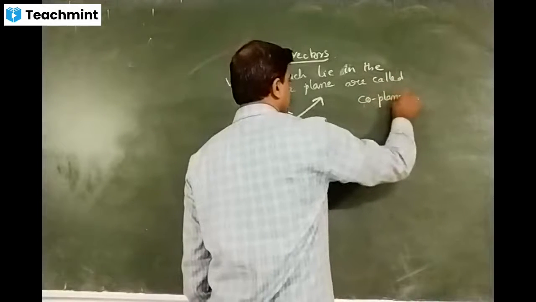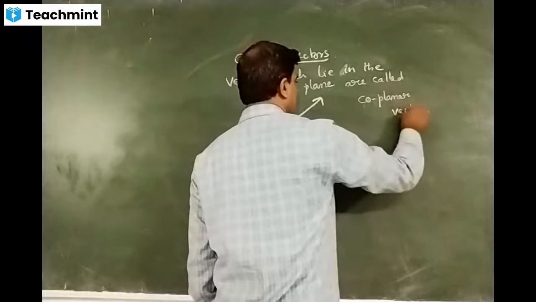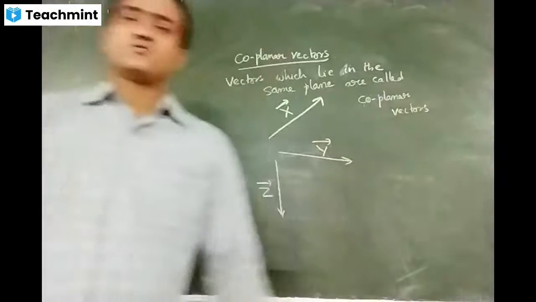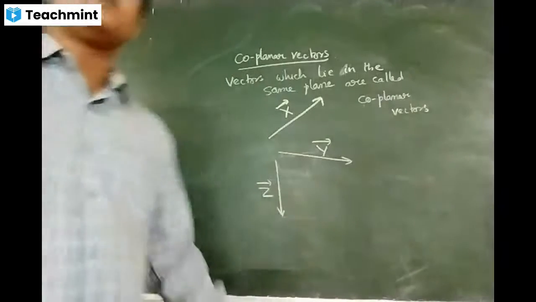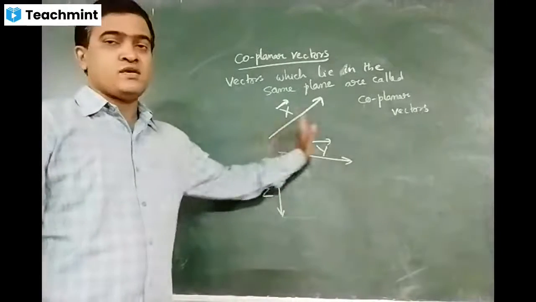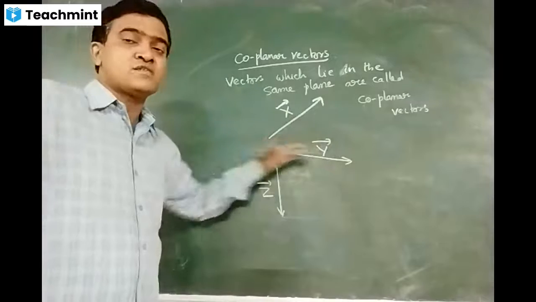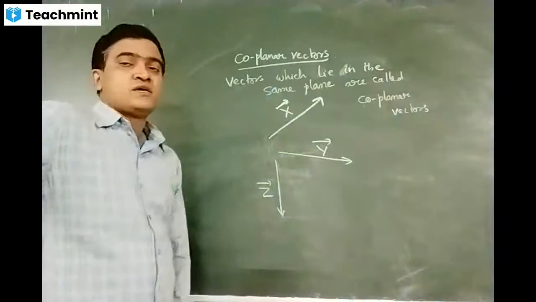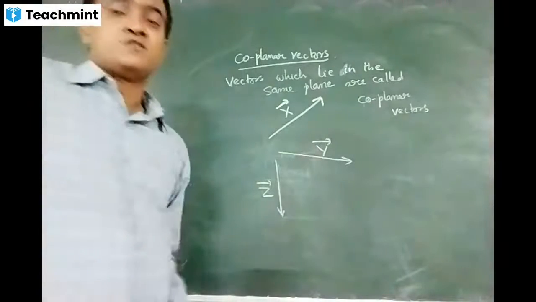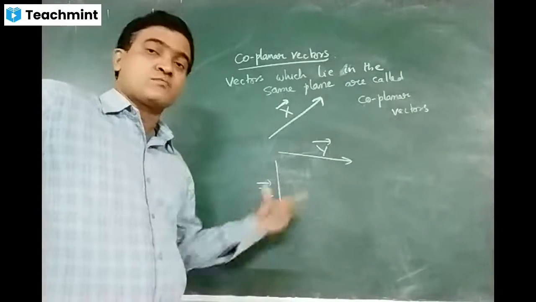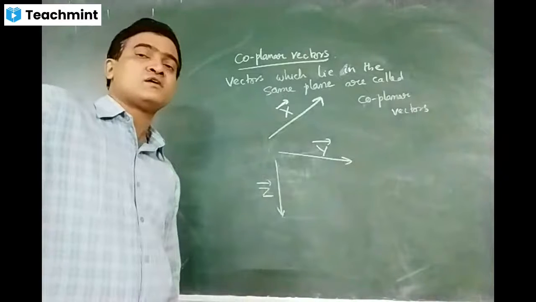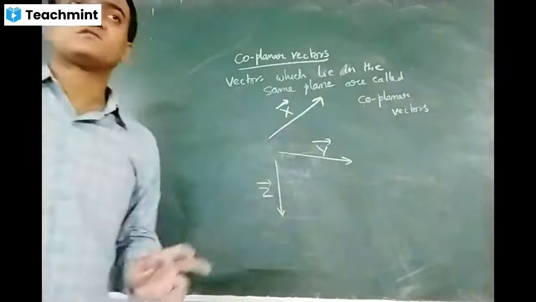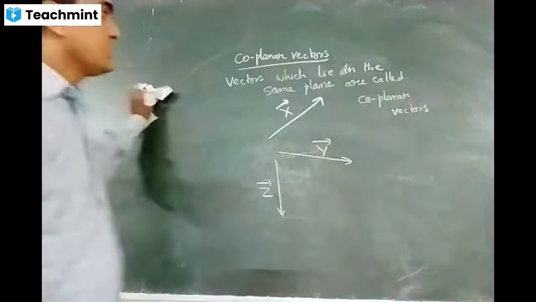Coplanar vectors. So all these vectors are lying in the same plane, but they may be in the same direction or may not be in the same direction, and they may have the same magnitudes or may not have the same magnitudes, but they are on the same plane. Those vectors are said to be coplanar vectors.